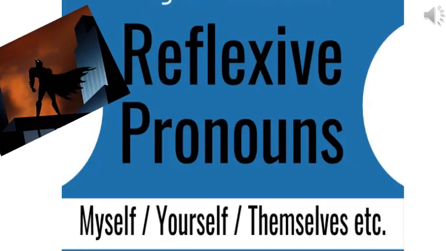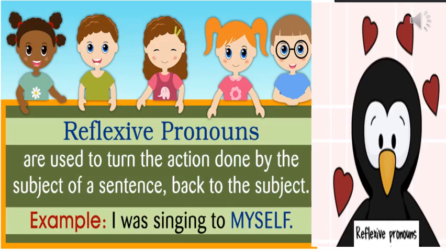Next we have reflexive pronouns. Reflexive pronouns are used to turn the action done by the subject of a sentence back to the subject. So what is the subject? Subject is a doer. So now if you see the example, I was singing to myself.